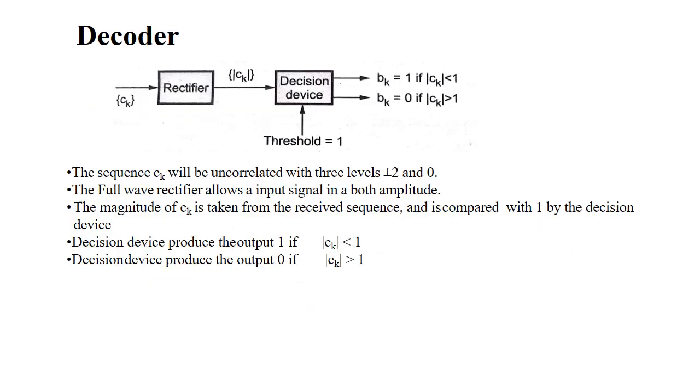So next we are going to see about the decoder. So the decoder part will be the magnitude of C(k) is taken and it is compared with one value. So then the decisions are taken as mod C(k) is greater than 1 if B(k) equal to 1, and mod C(k) is less than 1 if B(k) is equal to 0. So likewise it will be changes. So the full wave rectifier allows the input signal in both the amplitudes, and the magnitude of the C(k) is taken from received sequence and it is compared with 1 by the decision device.